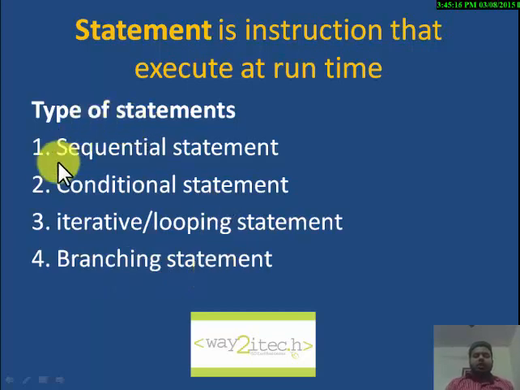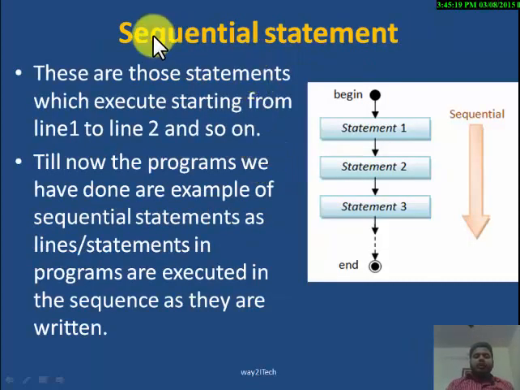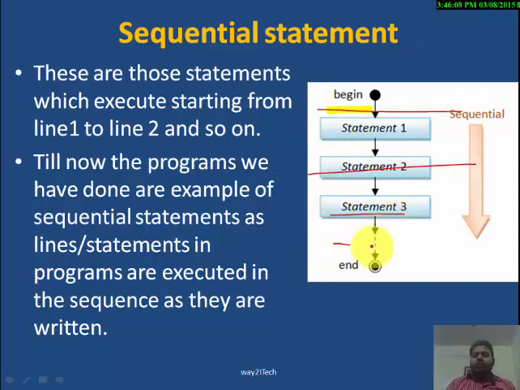First of all, what are the sequential statements? Sequential statements are those statements which execute starting from line 1 to line 2 and so on. They will start their execution from line 1, then line 2, then line 3, then line 4 and so on. This is sequential execution. The sequence in which we have written the statements, they will execute in that sequence only. Till now the programs we have done are examples of sequential statements, as statements in programs are executed in the sequence as they are written.